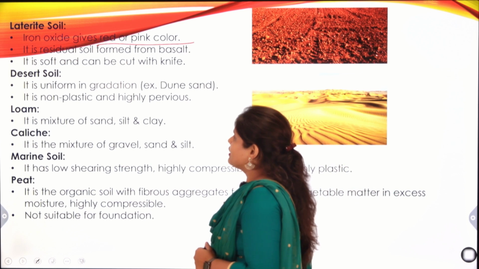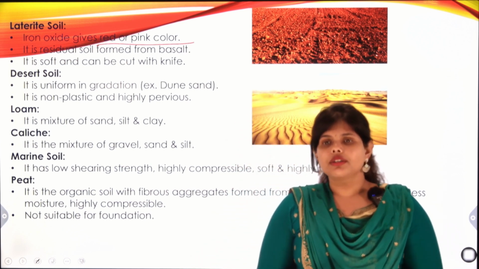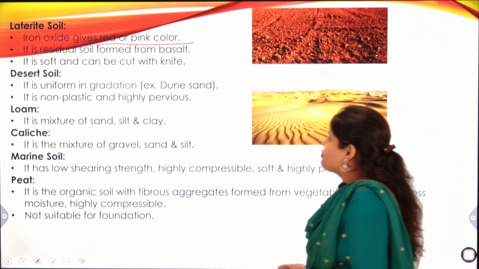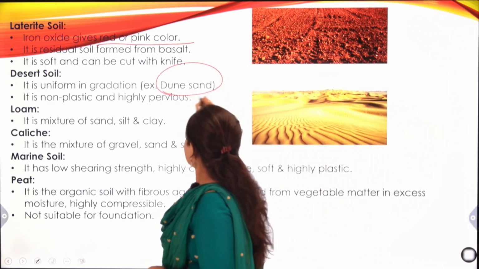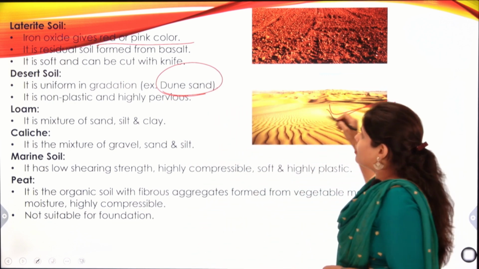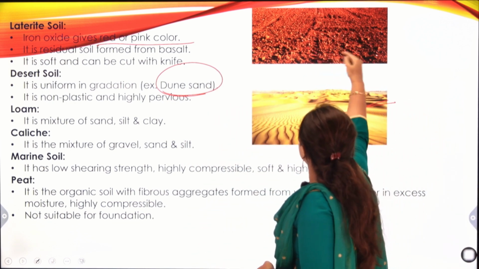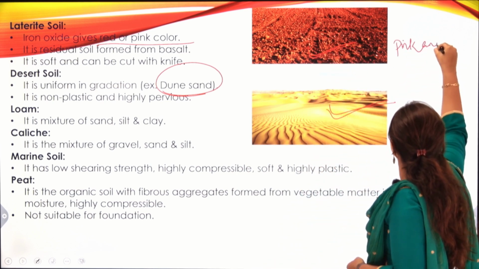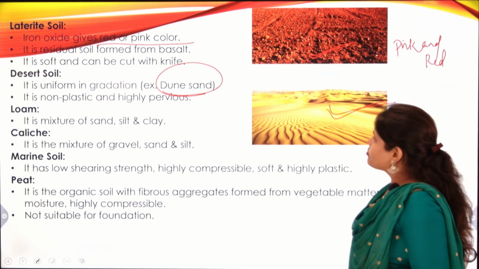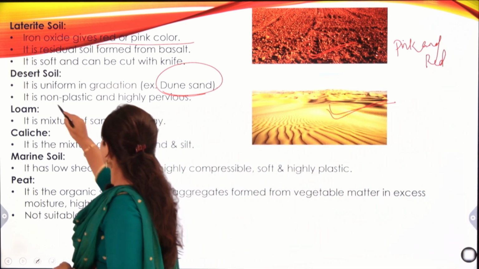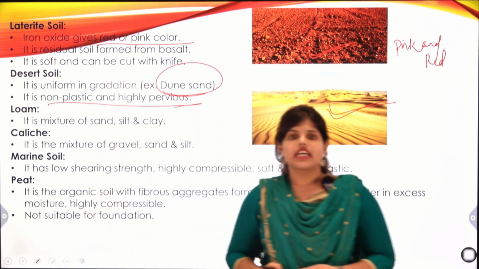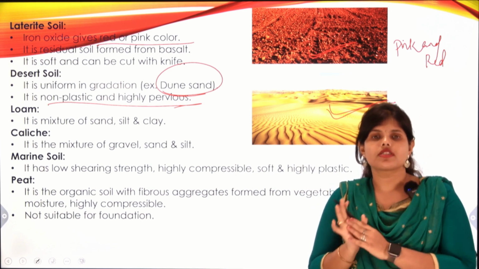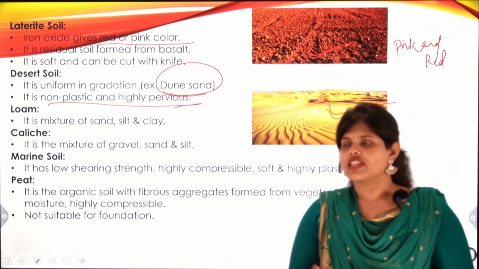In the case of desert soil, it is a dry soil, with no presence of moisture content. It is uniform in gradation. An example is dune sand. Here you can see desert soil. Also here is the example for laterite soil. The color will be pink and red. It is non-plastic and highly pervious. Okay, as I have already said, the soil is very dry. There is no presence of water, so it is very pervious in nature.